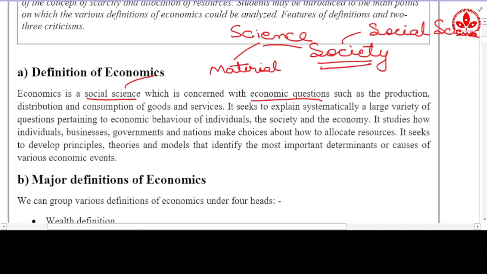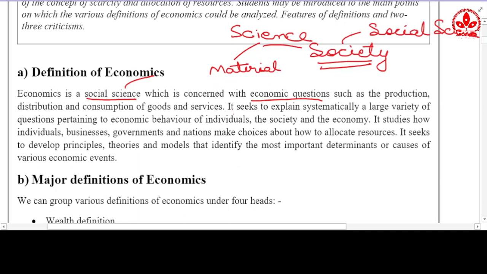If we talk about our economy, a very big question arises: how much production is required for our economy, which type of production of goods and services is required, and how is the consumption of those goods and services done? This is basically an economic question.